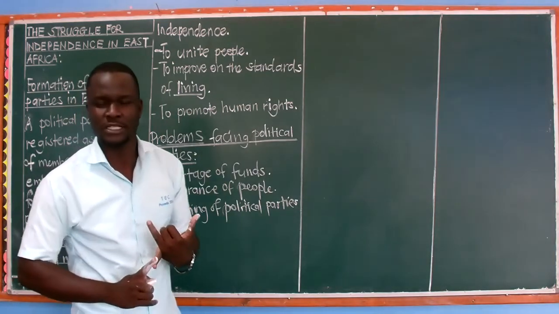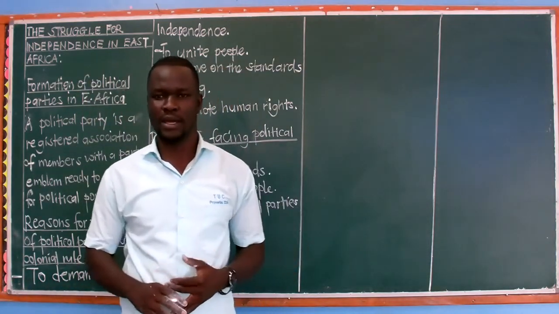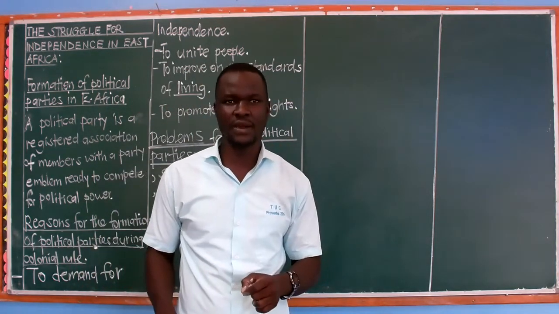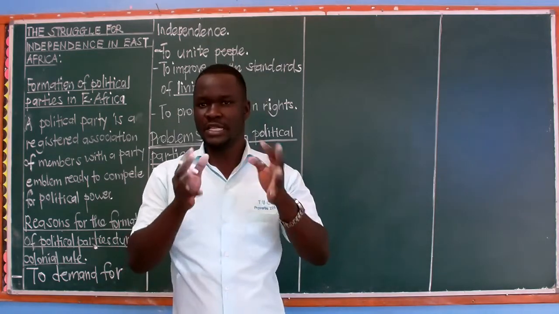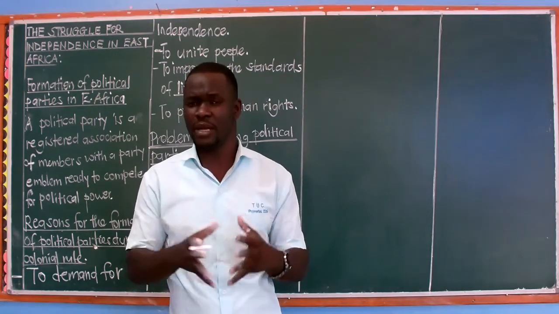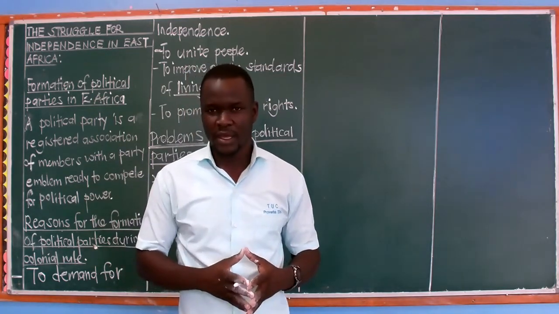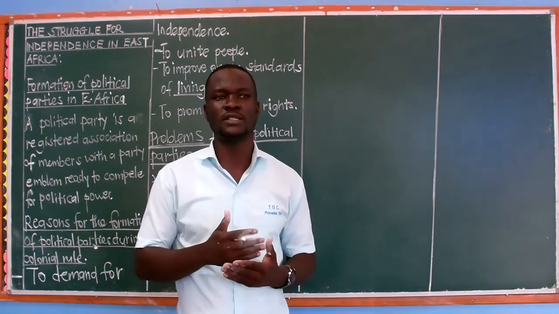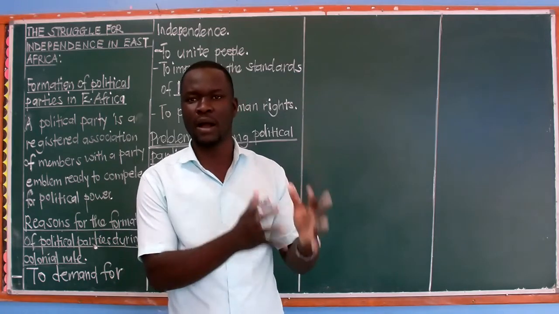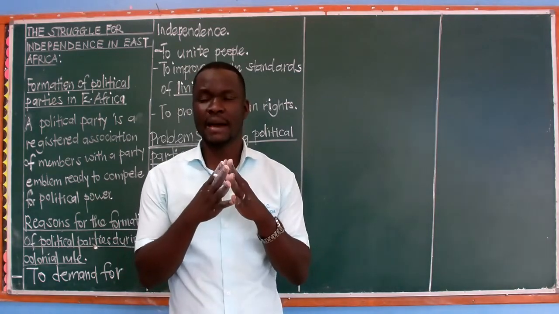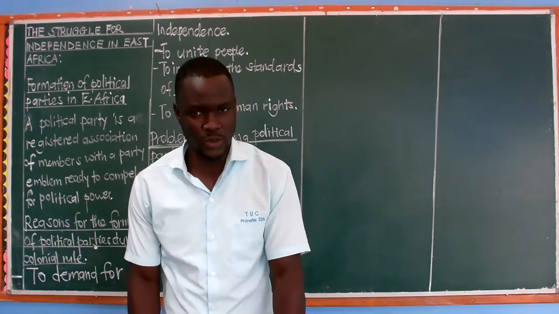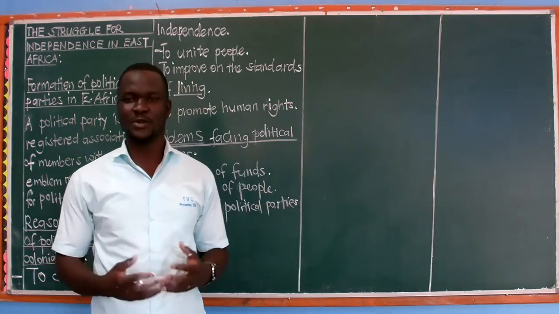To struggle for political power, to gain political power. That is to rule others. When we look at Uganda, we looked at the presidential elections which were concluded recently. You could find there were very many political parties which took part, and the reason was that these political parties were struggling to win the presidential position. Of course, that is gaining power. So that should be the main reason for the formation of political parties nowadays.